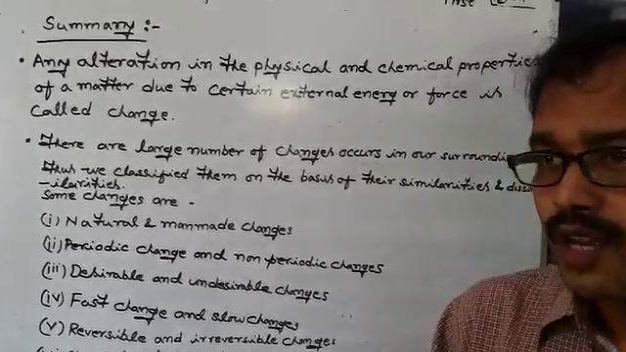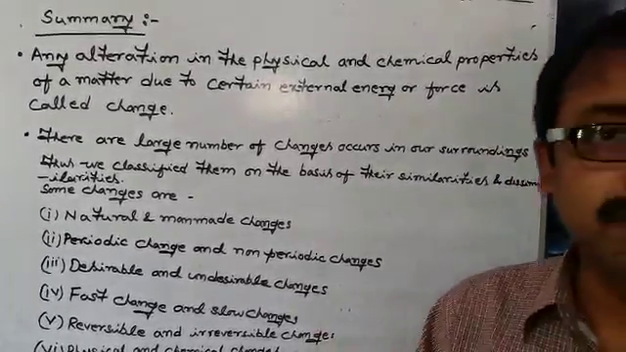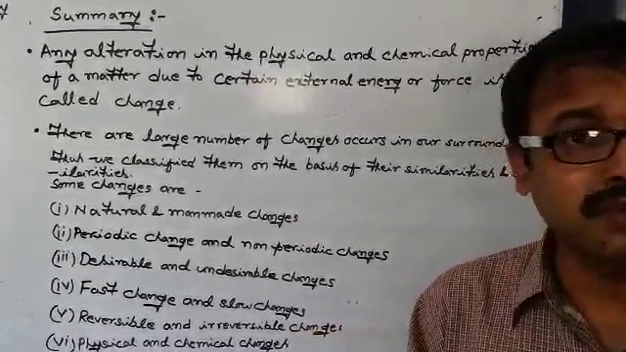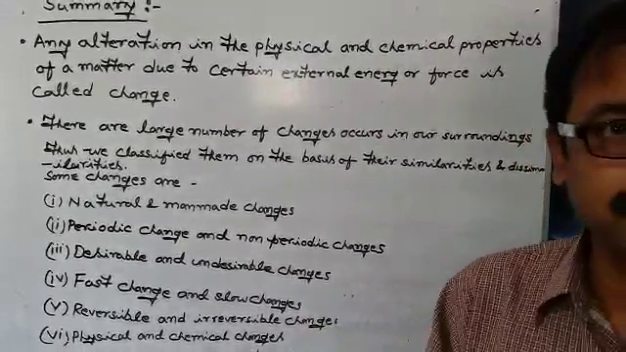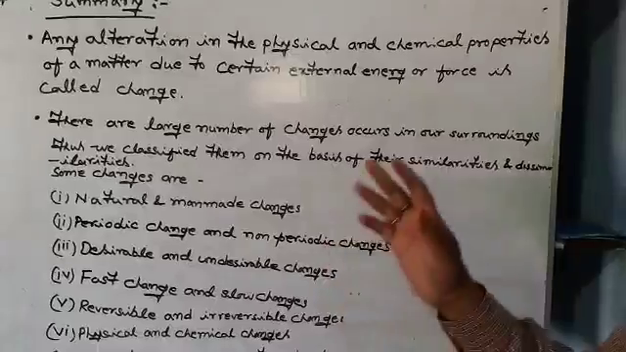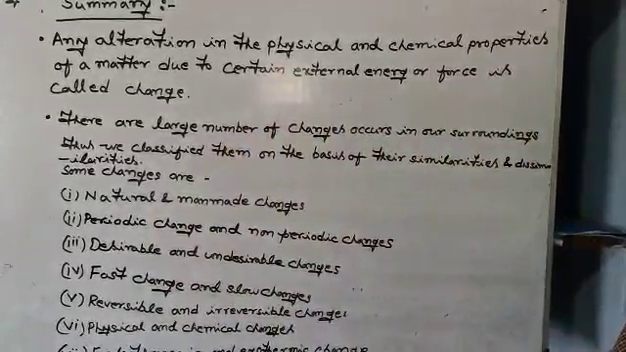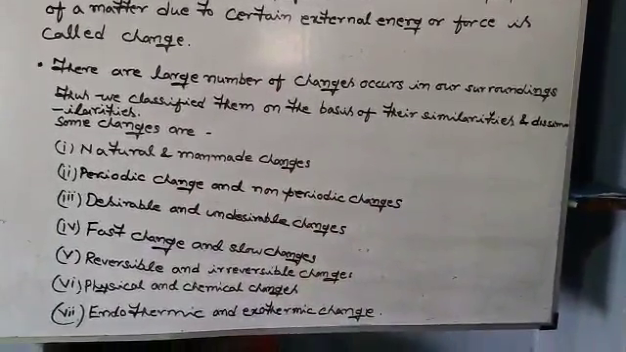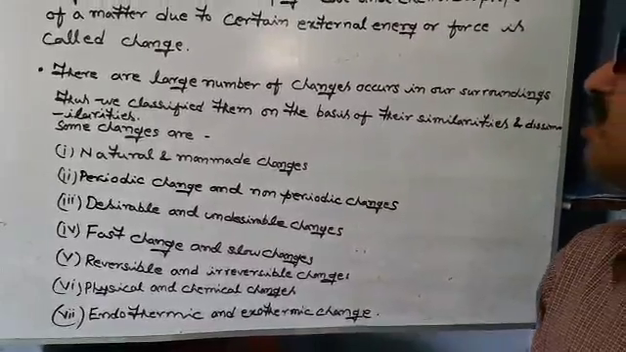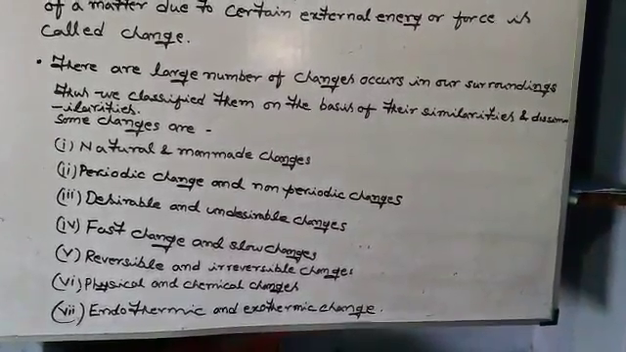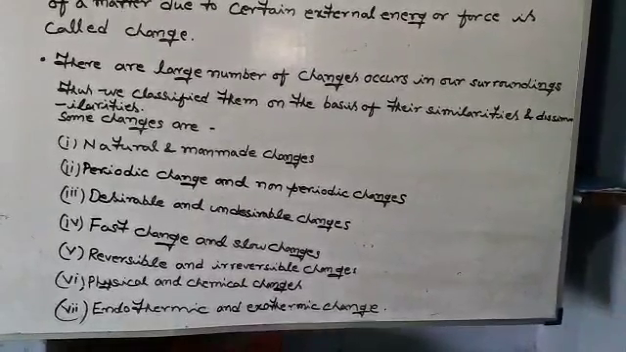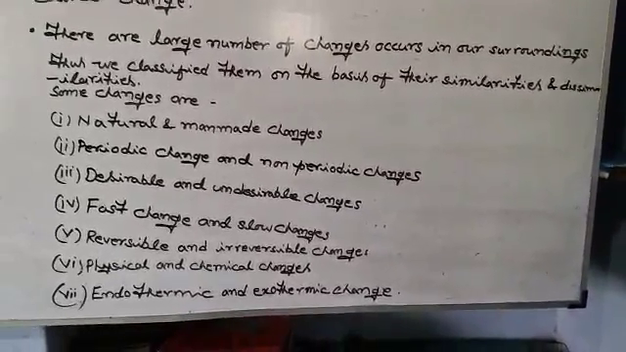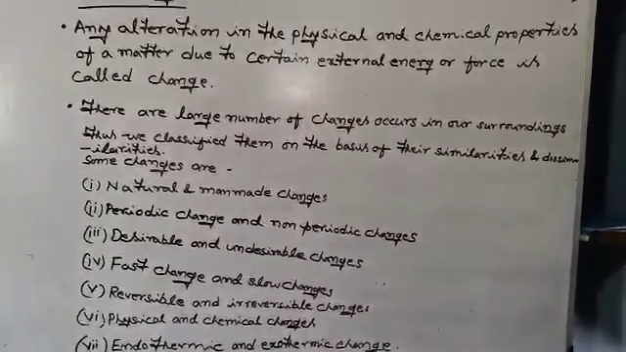So we try to classify them, and classification is in our blood, because wherever we are, we try to classify things. That means organizing them in a systematic manner so that our work becomes easier. We classify changes in various ways: natural and man-made changes, periodic and non-periodic changes, desirable and undesirable changes, fast and slow changes, reversible and irreversible changes, physical and chemical changes, endothermic and exothermic changes.